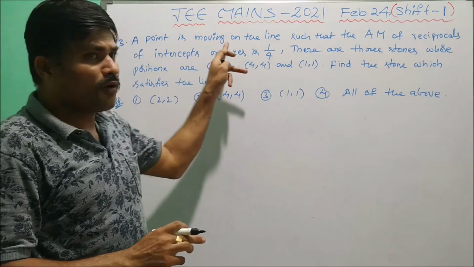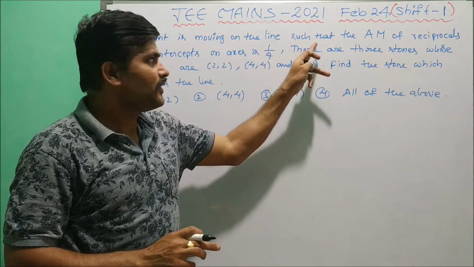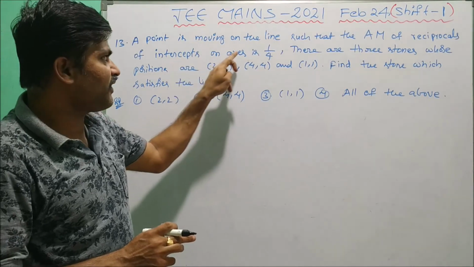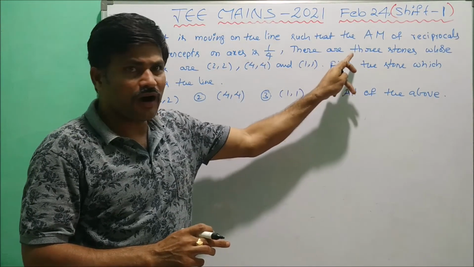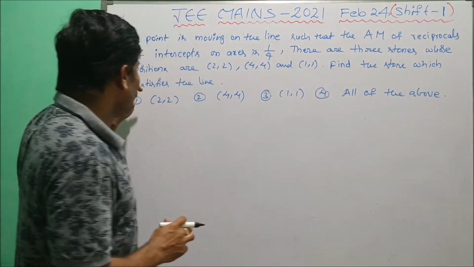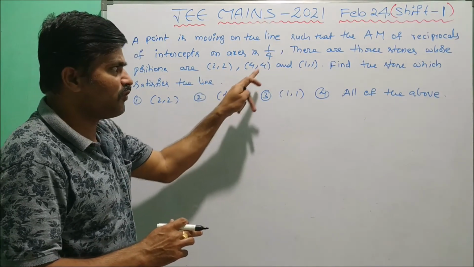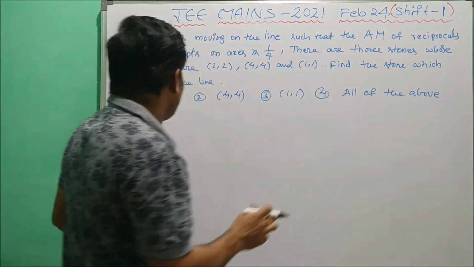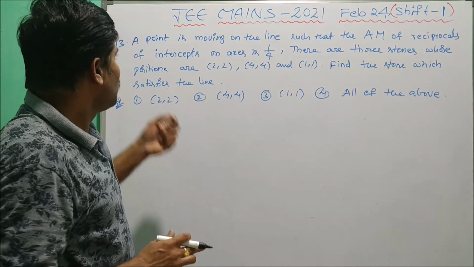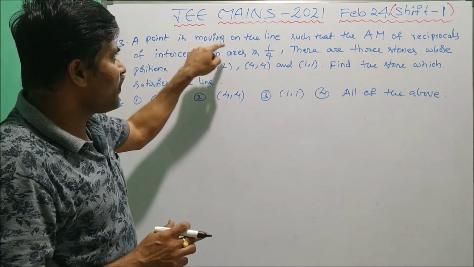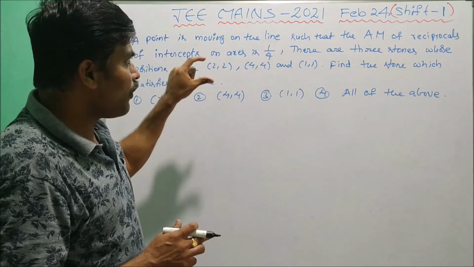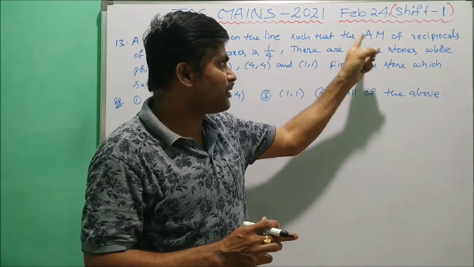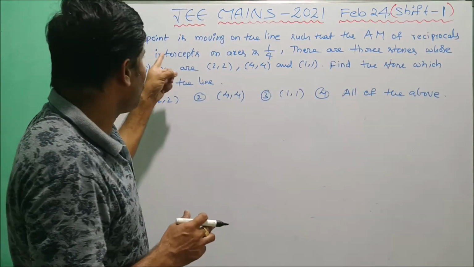A point is moving on the line such that the arithmetic mean of reciprocals of intercepts on the axes is 1 by 4. There are 3 stones whose positions are (2, 2), (4, 4), (1, 1). Find the stone which satisfies the line. Here one point is moving on the line, such that the point position is the arithmetic mean of reciprocals of intercepts.